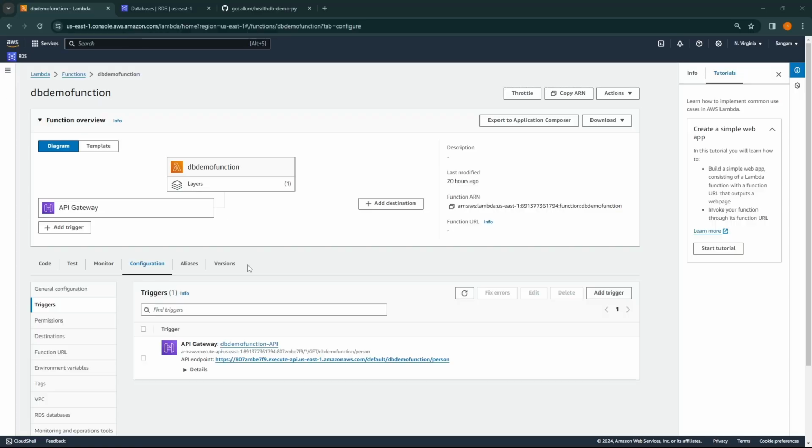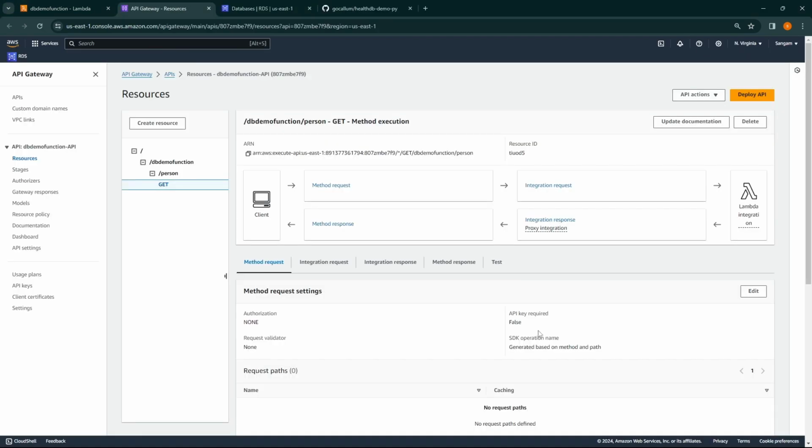Let's test our API with just normal configuration without enabling the API keys. So let's open your gateway. As you can see, the API key required is set to false. Whenever you make some changes, make sure to deploy the API to apply the changes.